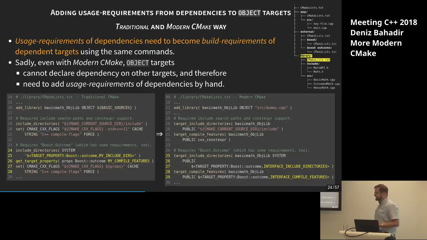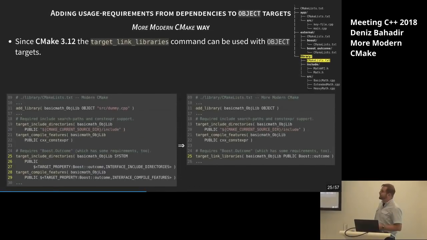We have to extract it by hand. That's inconvenient. Why do I have to repeat this stuff? Shouldn't I just declare a dependency on Boost Outcome and be done? That's what modern CMake is for. But sadly, this doesn't work with object libraries in modern CMake. However, luckily, it works with more modern CMake.